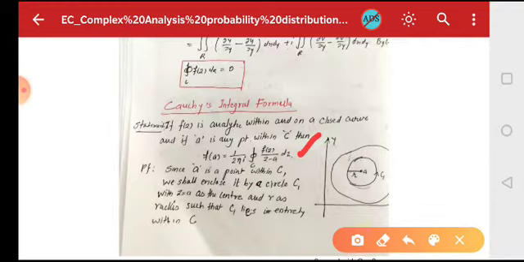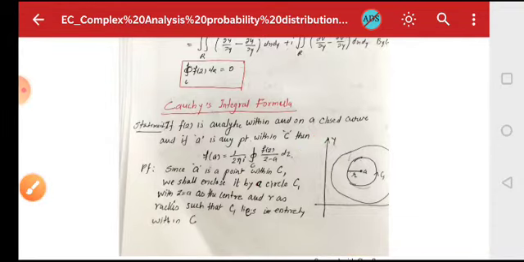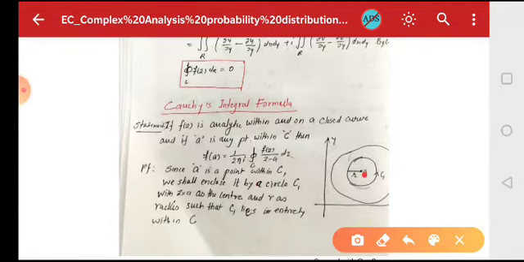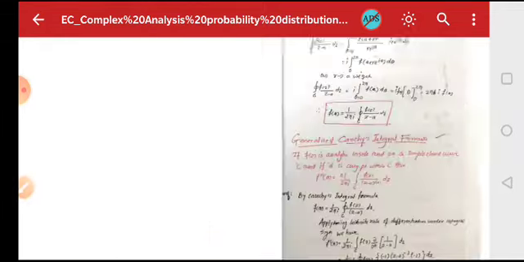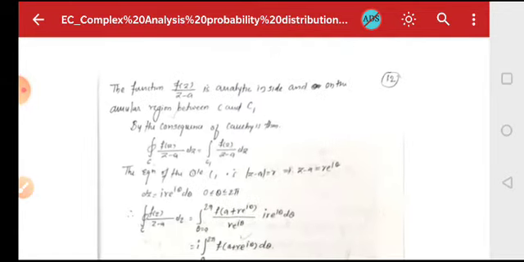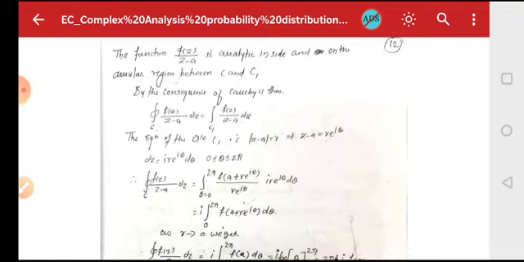Now here in the diagram you can see that a is a point within the curve C1. We shall enclose it by a circle C with z equal to a as the center and r as the radius, so that C1 lies entirely within C. Now you can see that the function f of z upon z minus a is analytic inside and on this annular region.